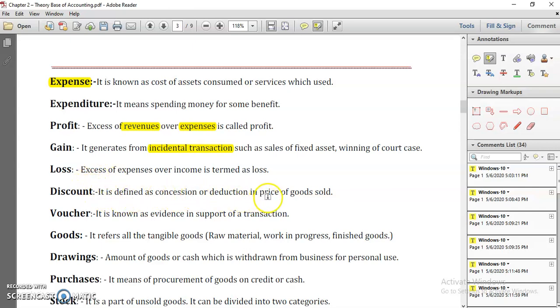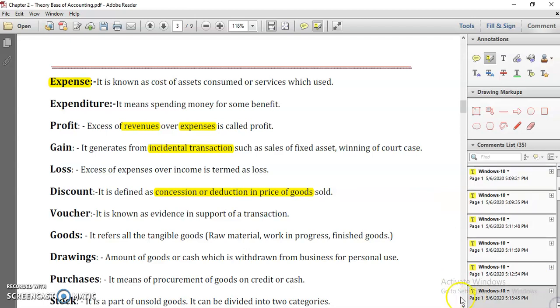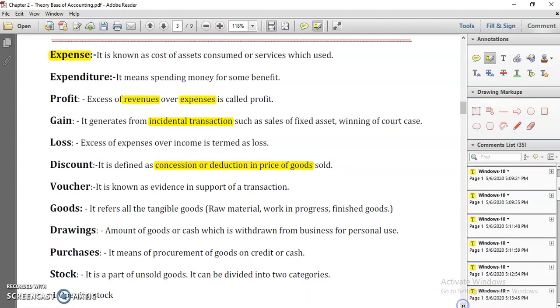Discount is a concession or deduction in the price of goods sold. Once you are selling any goods at less than the price, giving any kind of benefit in cash, that is called your discount.